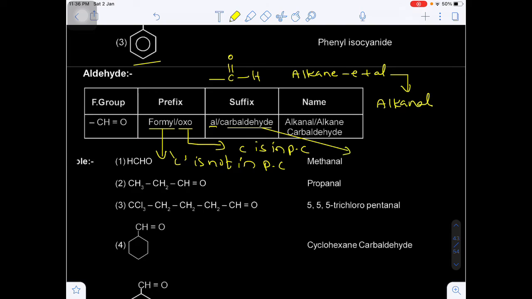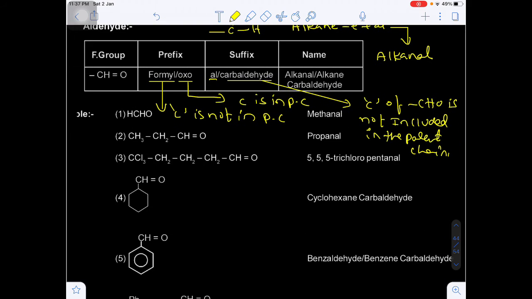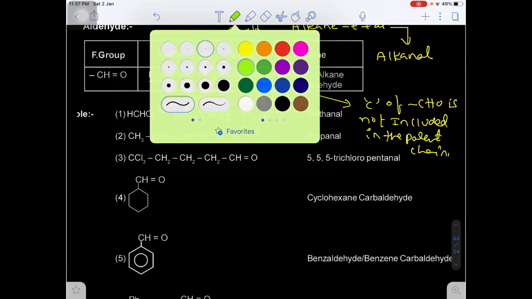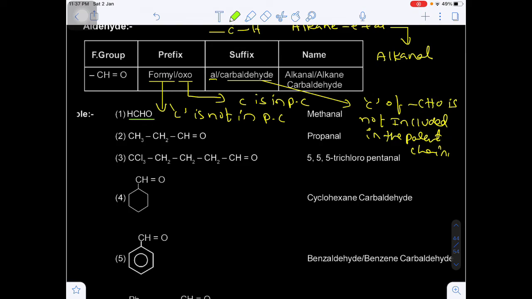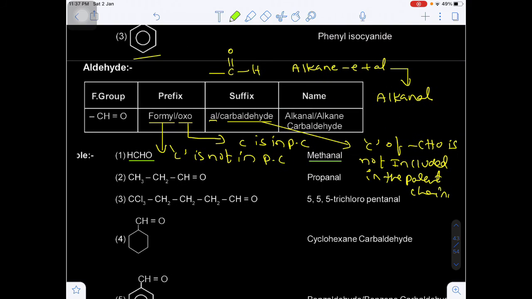We use carbaldehyde when the carbon of the aldehyde is not included in the parent chain. Okay. Now the one-carbon aldehyde will be the alkanal, that is methanal. Two-carbon containing is ethanal. Here what are the two carbons? I am writing the two-carbon CH3CHO, which is known as ethanal, and the common name is acetaldehyde.